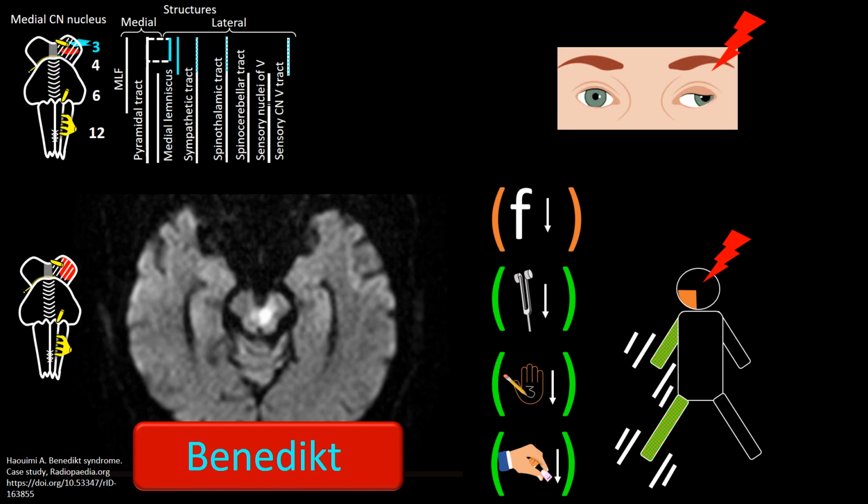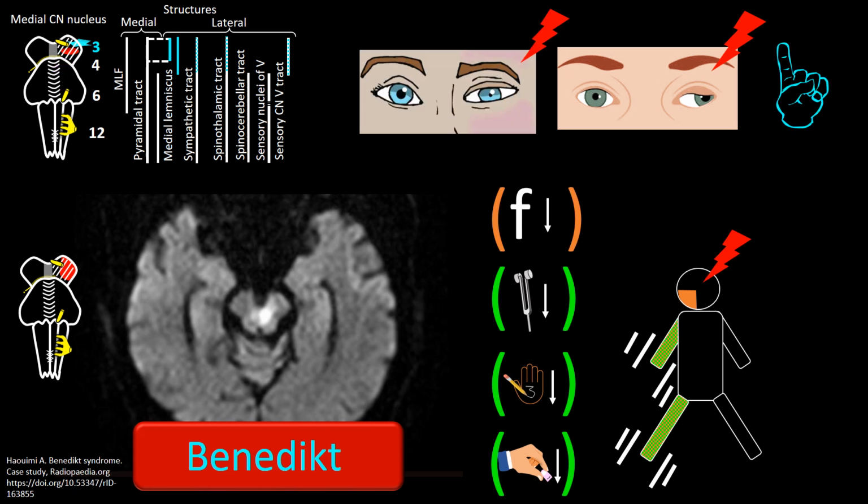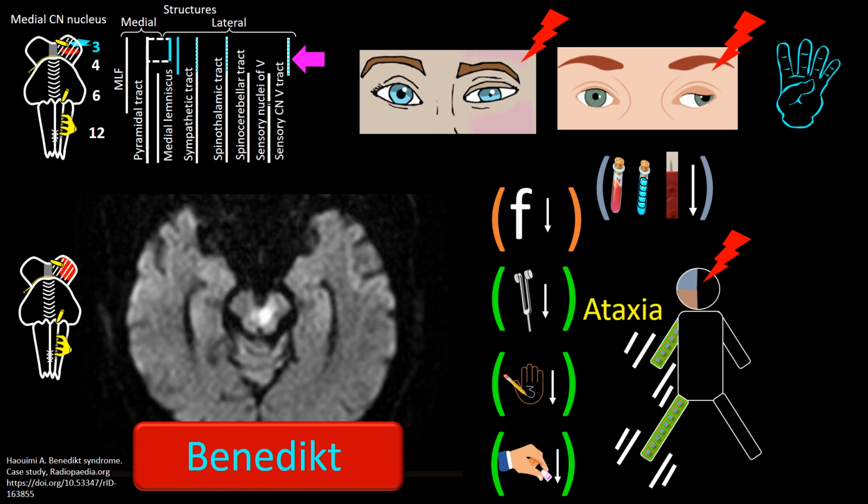In addition, patients with Benedict syndrome may have ipsilateral Horner's due to involvement of the sympathetic tract, contralateral decreased pinprick sensation and thermal discrimination, which I have represented by adding purple dots to the crowded contralateral limbs in this frame, due to spinothalamic involvement, hemifacial decreased pinprick sensation and thermal differentiation due to involvement of the crossed cranial nerve 5 sensory fibers, contralateral ataxia due to involvement of the decussated superior peduncular fibers.